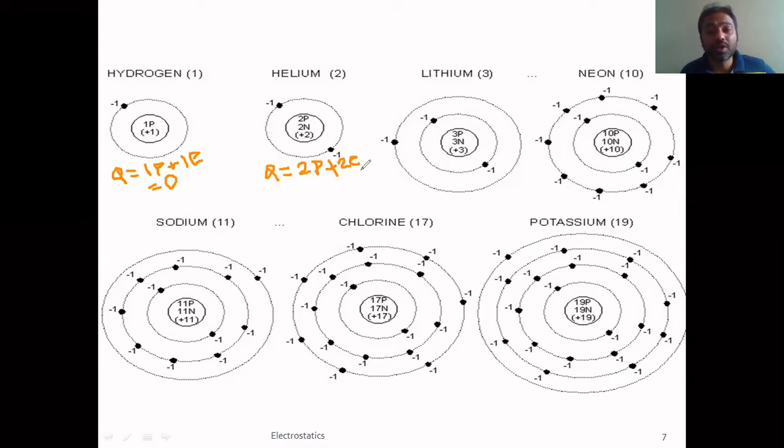Since the magnitude of proton and electron is the same but their nature is opposite, they get cancelled and become zero again. So if you consider any image present in this slide, lithium also has 3 protons and 3 electrons, and its charge becomes zero, and so on. That means the charge on a particular atom depends on the number of electrons and the number of protons present in it. Is that fine?